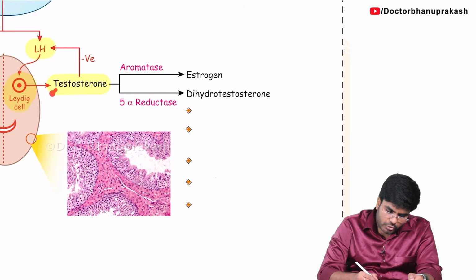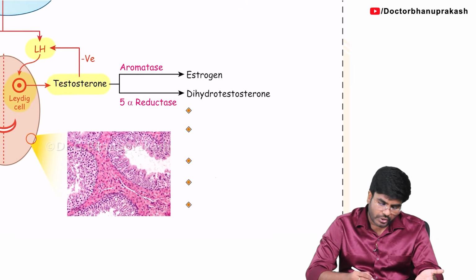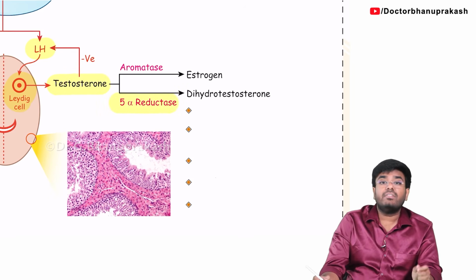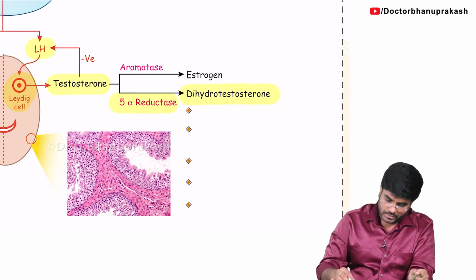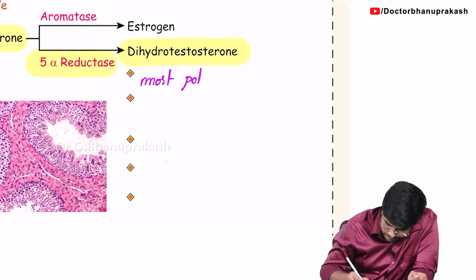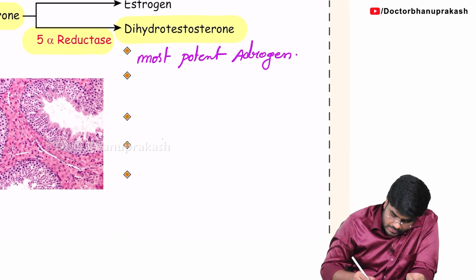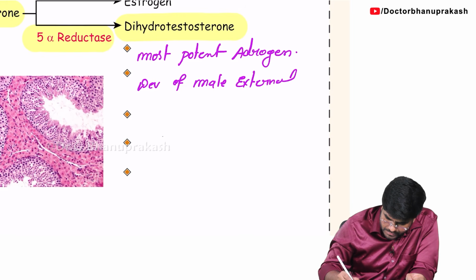Now you tell me that testosterone, whatever is getting produced, should be converted into a more powerful androgen. Testosterone is an androgen, sir, okay. But with the help of an enzyme called 5-alpha reductase, the testosterone will be converted into a more powerful androgen called dihydrotestosterone. So, dihydrotestosterone is the most potent androgen, guys. And this dihydrotestosterone is responsible for the development of male external genitalia.